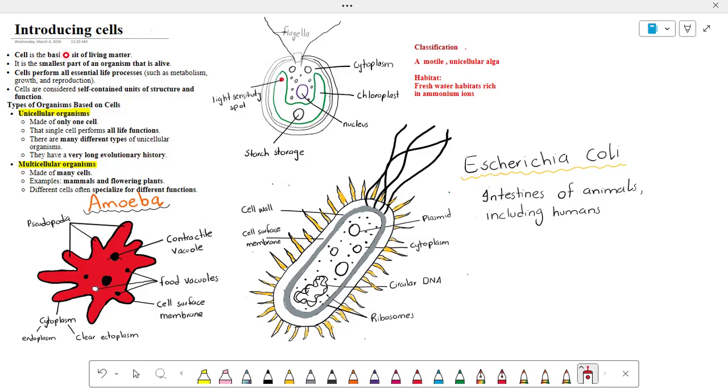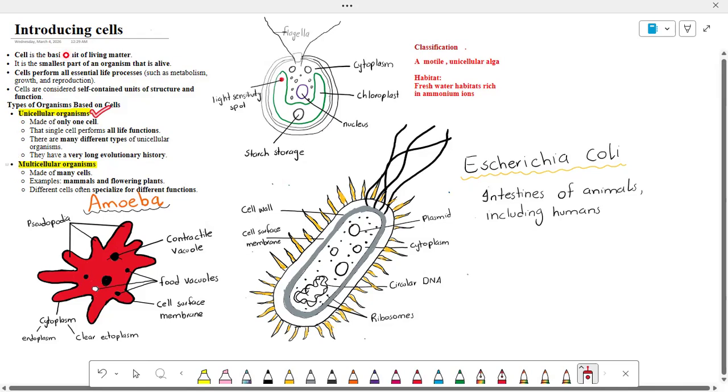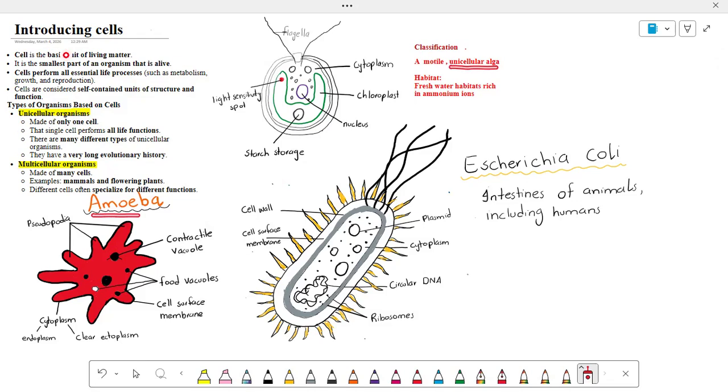So these organisms have an evolutionary history because they existed a thousand million years ago on Earth. We can even say that all multicellular organisms evolved from unicellular organisms. If we talk about examples of unicellular organisms, you can see in this diagram: unicellular alga, amoeba, and Escherichia coli. These are all unicellular organisms, and we will discuss all these organisms later in this video.